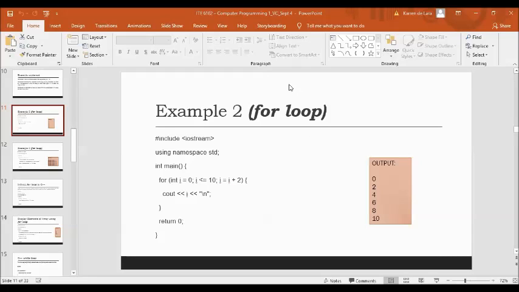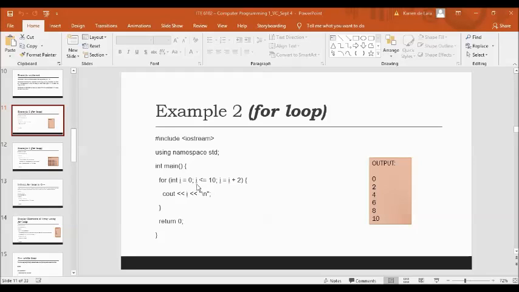So we have here the output 0, 2, 4, 6, 8, and 10. Now let's discuss the program one by one. We have the initial value of your i as an integer equal to 0.